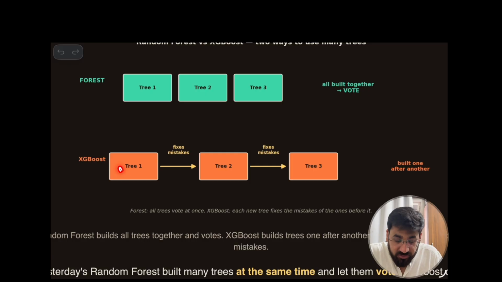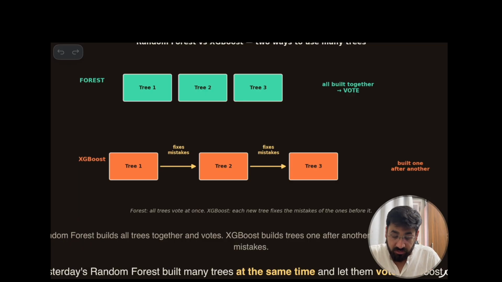Whatever mistake tree 1 has made, it passes on: hey, I have made this mistake, can you fix it? Tree 2 corrects those mistakes. Again, tree 2 can't fix all mistakes, so it passes them to tree 3: these mistakes are still left, can you fix them? This sequence keeps going, and at the end you will have the best possible answer, and that we call the label.